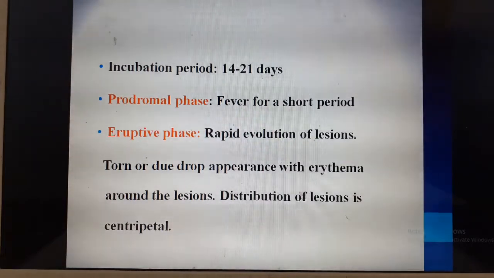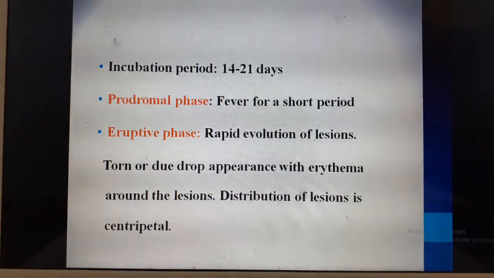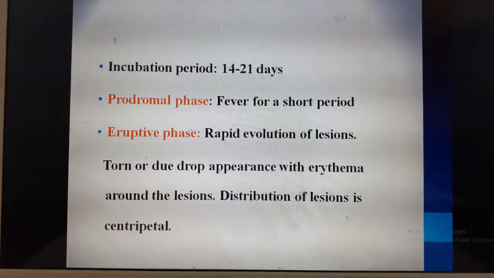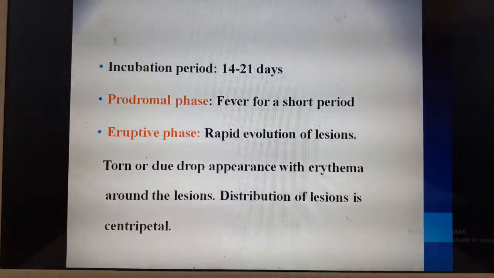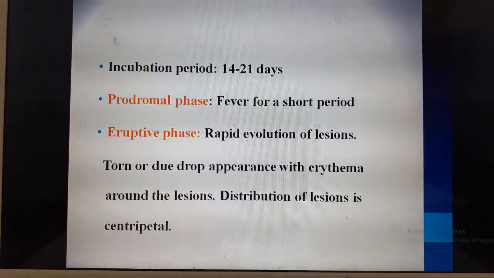In the prodromal phase, initially they start with fever, running nose, and they can have vague symptoms such as headache, arthralgia and body pain. Slowly it can lead to the eruptive phase where there is rapid evolution of lesions. Here the lesions appear in crops, and they have a dewdrop appearance with redness or erythema around the lesions. Mainly the distribution of these lesions is centripetal, more concentrated on the trunk.